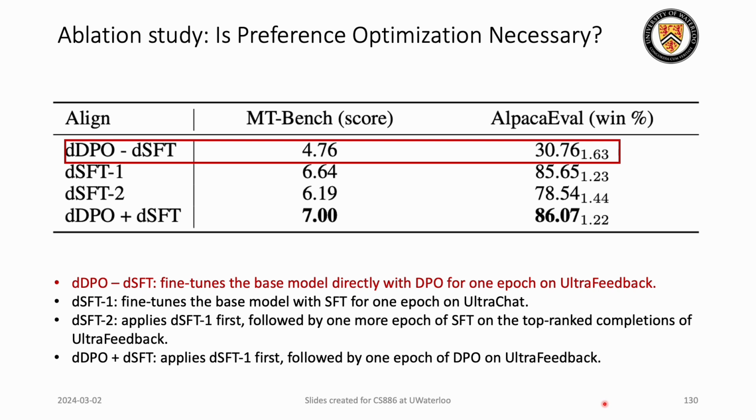Now, one more ablation study was provided by the authors of Zephyr to understand how much the optimization was helpful, and how much the distillation was helpful for the Zephyr training. So they've performed this four-step training process. First, directly use the Mistral model and fine-tune it using DPO for one epoch using the UltraFeedback dataset.